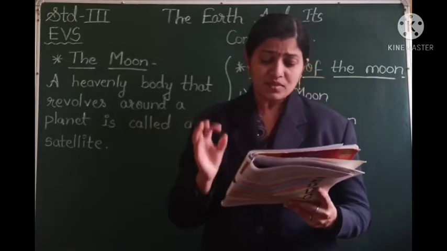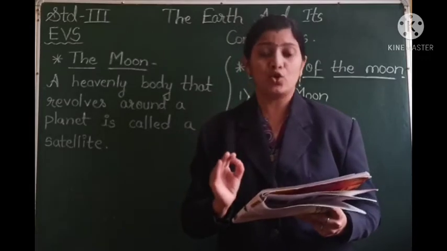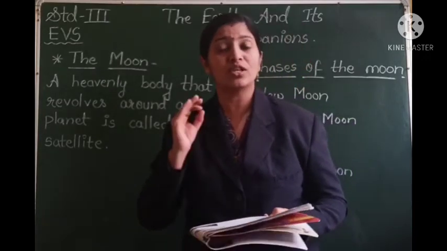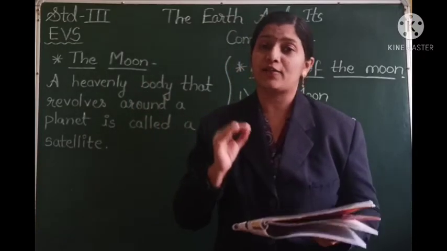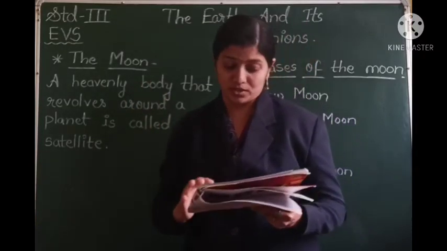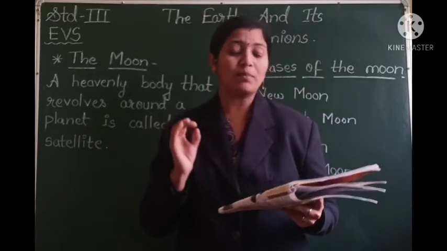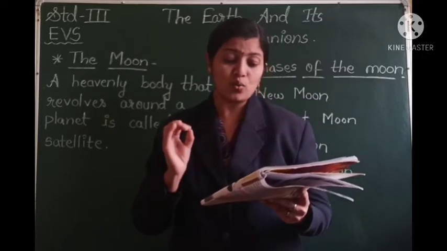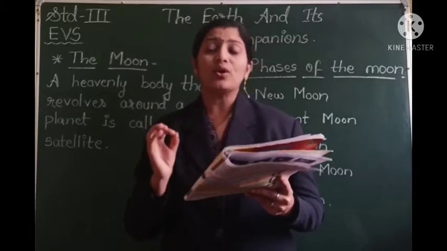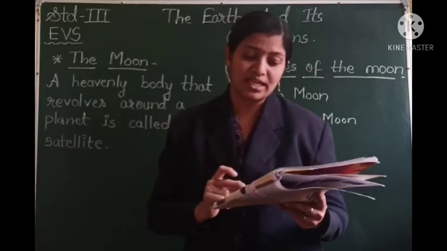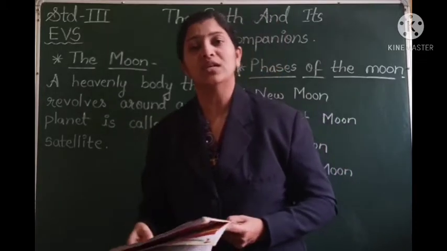So it is about 3,84,400 kilometer away from the Earth. So the distance between the Earth and the moon is 3,84,400 kilometer, and it takes about 27.3 days to complete one rotation as well as revolution around the Earth.